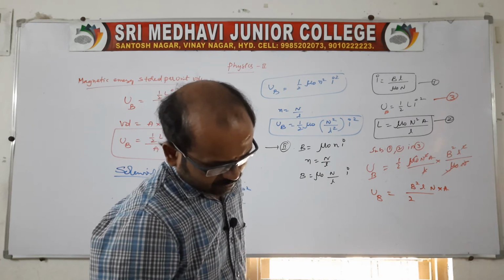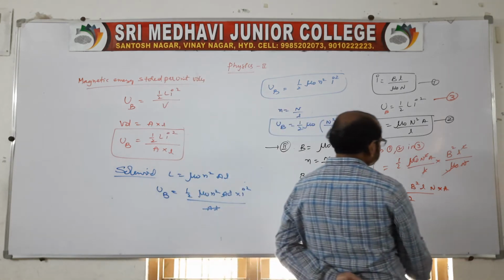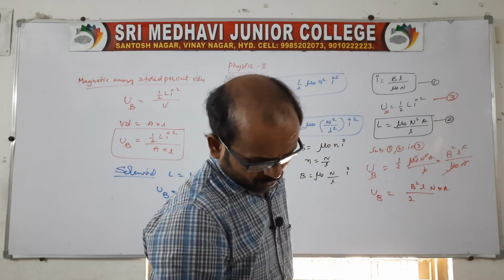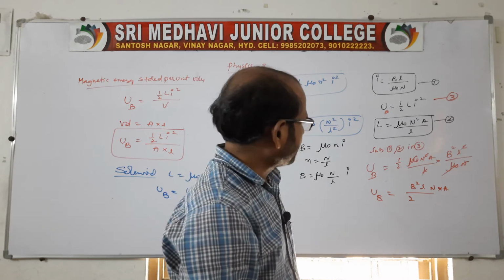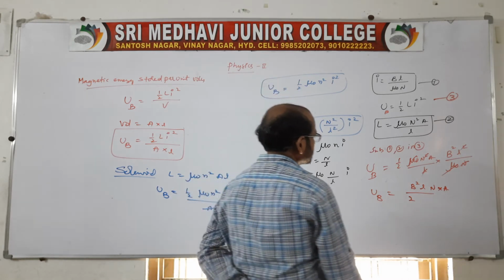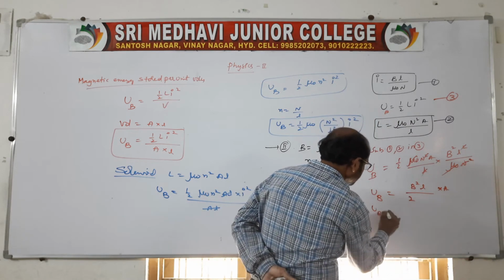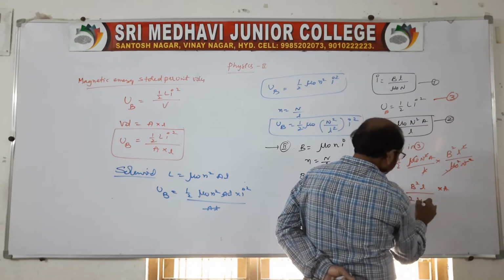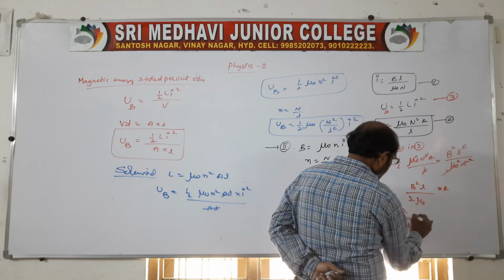I think L square is also cancelled, because it is a square. So ultimately we'll get B square A into L capital N square. The number of turns also cancels because it is N square. So you remove this, therefore B is equal to B square, mu naught square, yes, one mu naught is left, so B square by 2 mu naught into AL.